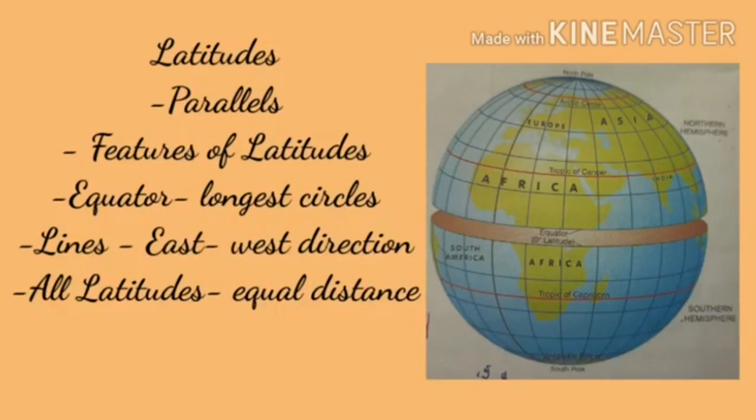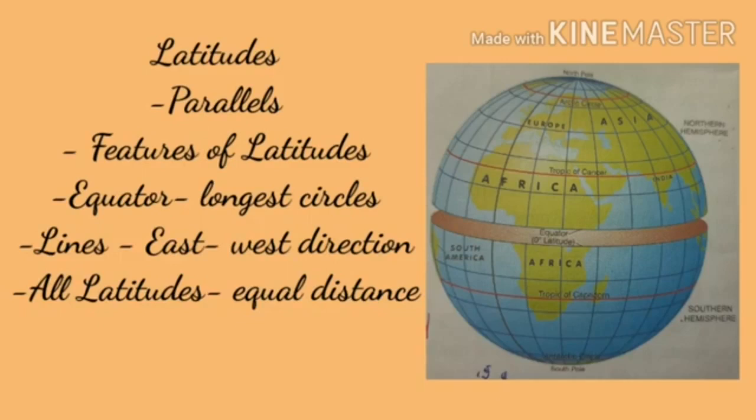The lines of latitude or parallels are marked in degrees. Children, the lines of latitude start at the equator. The equator is at 0 degrees. Children, the North Pole is 90 degrees north and the South Pole is 90 degrees south.